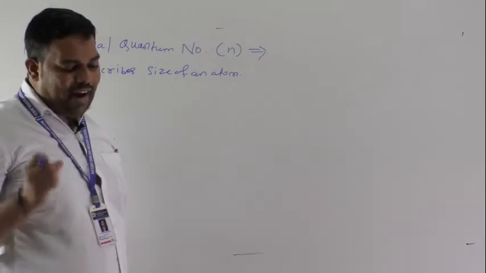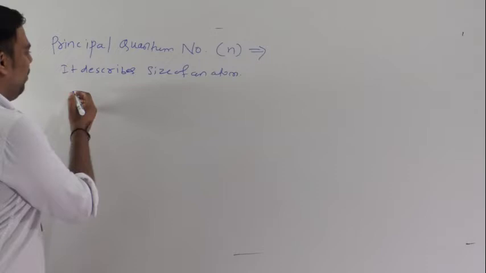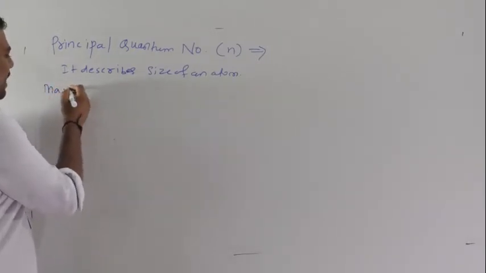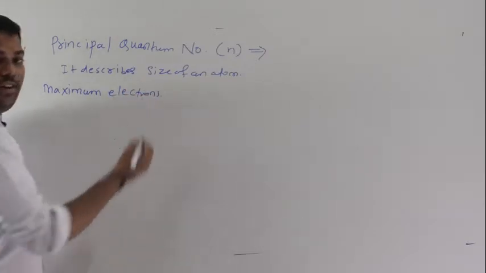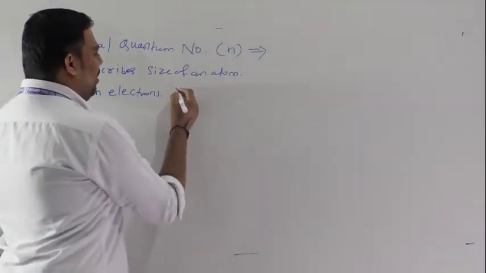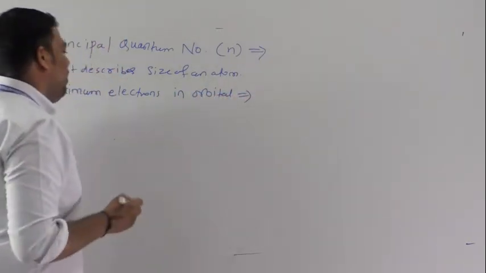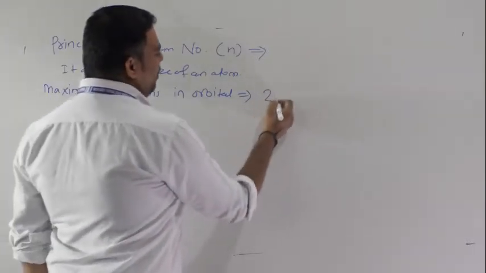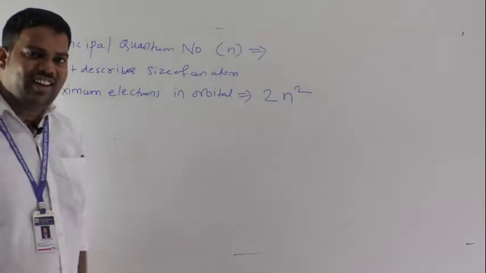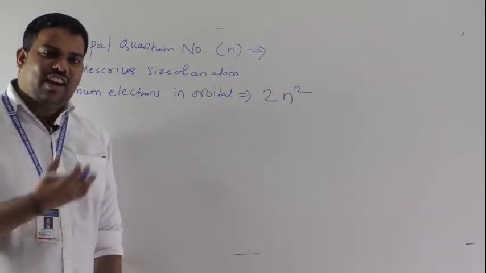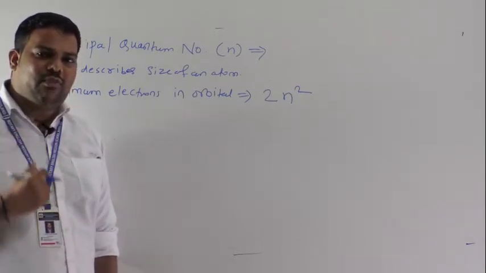Maximum electrons in an orbit, that we have done, with the help of the formula 2n square. So we saw this for K shell, n is equal to 1, n is equal to 2, n is equal to 3, 4.